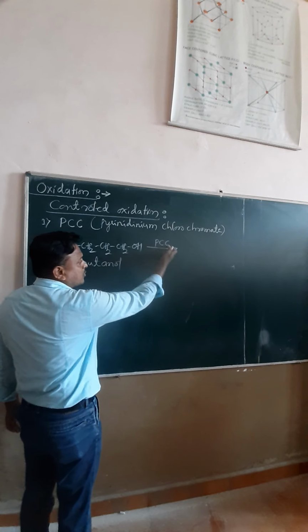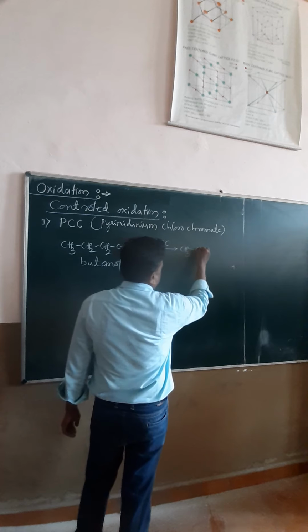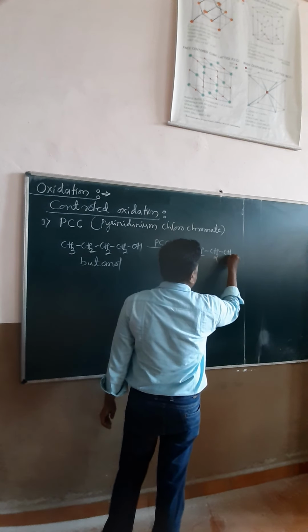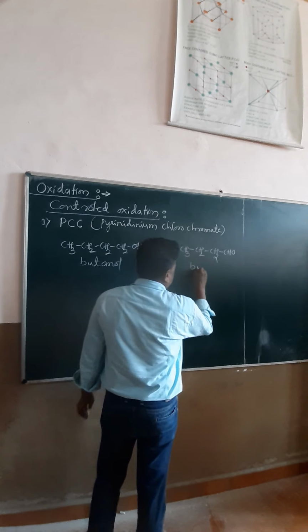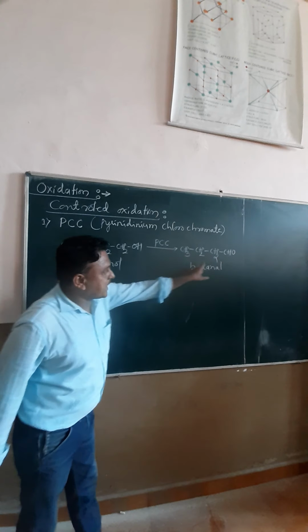When it undergoes oxidation with pyridinium chlorochromate, the compound formed has the same carbon number, with the change in functional group to CHO. The name of this compound is butanal, or butyraldehyde.